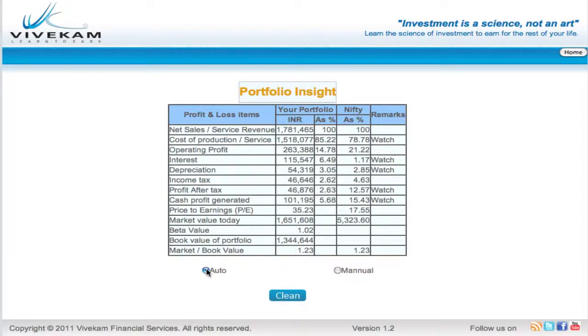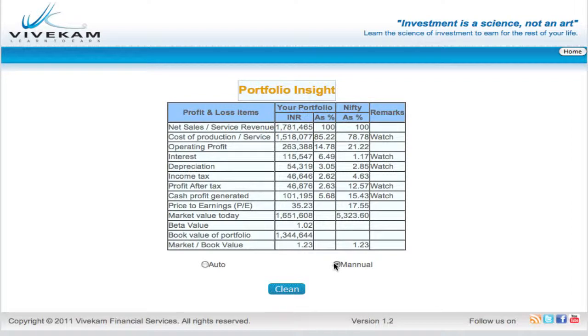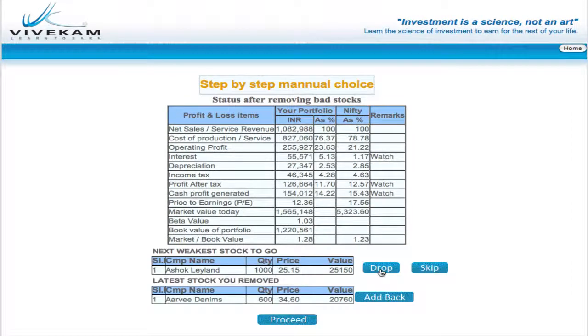Cleaning of your portfolio can be undertaken either in auto mode or manual mode. In auto mode, all weak stocks will be marked in one go. In manual mode, you will be prompted to drop or skip the stock identified as the root cause and harming your portfolio. If you have a valid reason to hold a given stock, you may skip that stock. Once the optimum level is reached, an alert comes up on the screen.